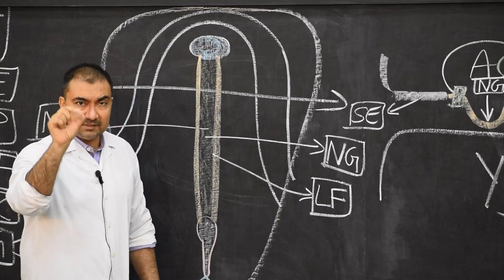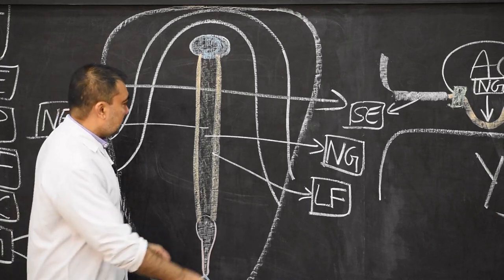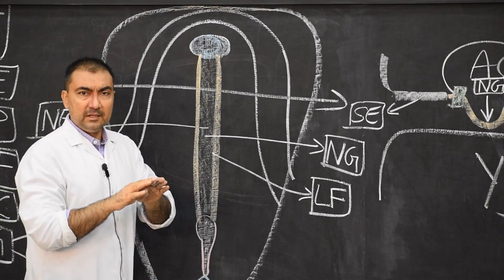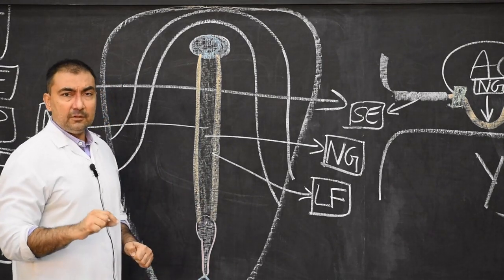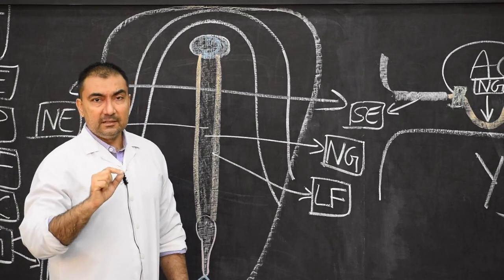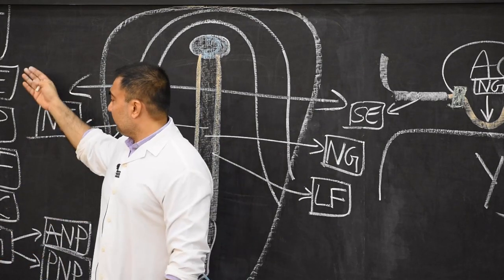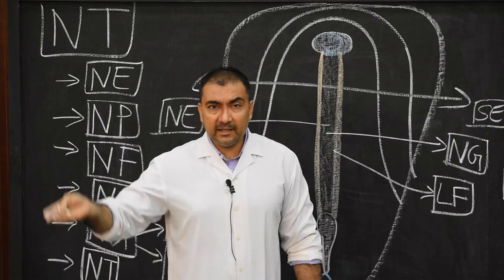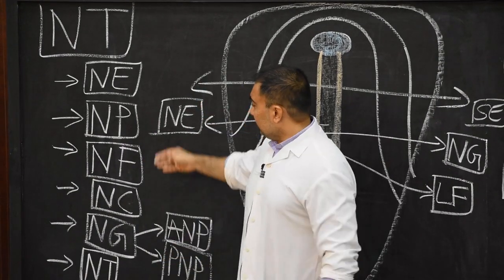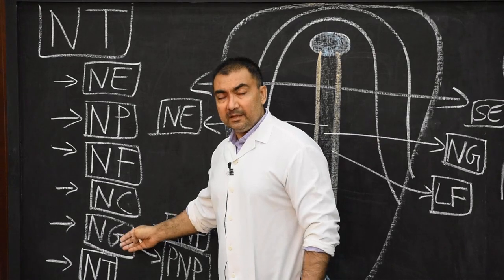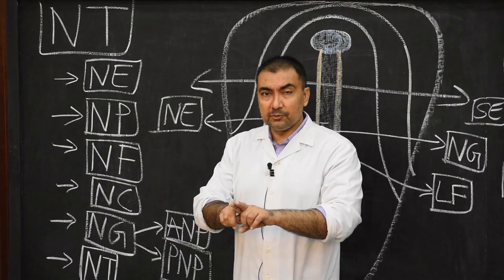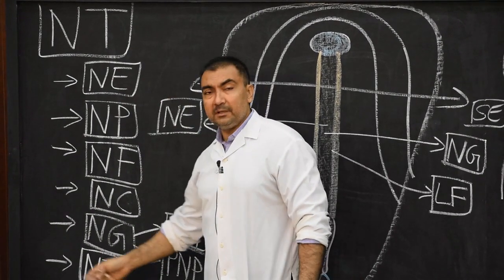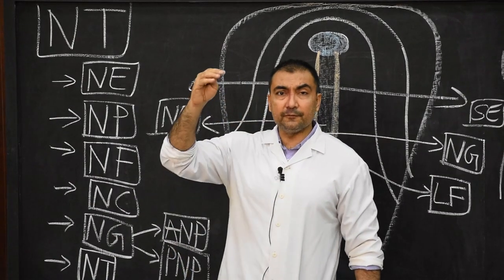For example, now this is the point which you need to write down. The dorsal closure of neural folds will take place at the level of fourth somite. Remember, the entire process of development of neural tube will take place in the pre-somite period. And then at the end of pre-somite period, the somite period will start. So from the end of pre-somite period, throughout the somite period, the entire process of neurulation will be there.